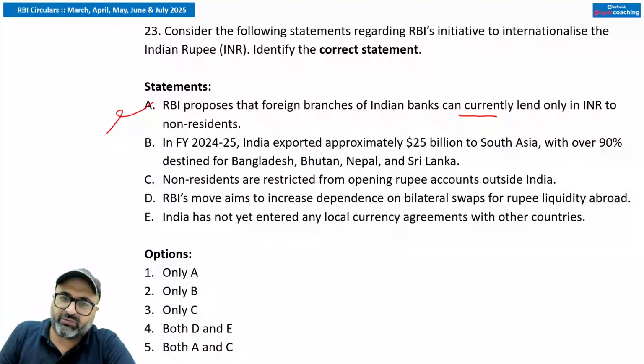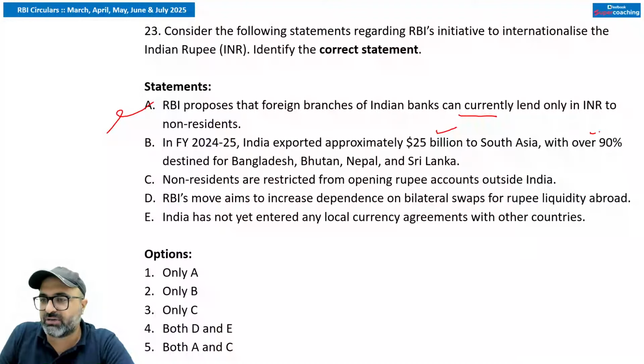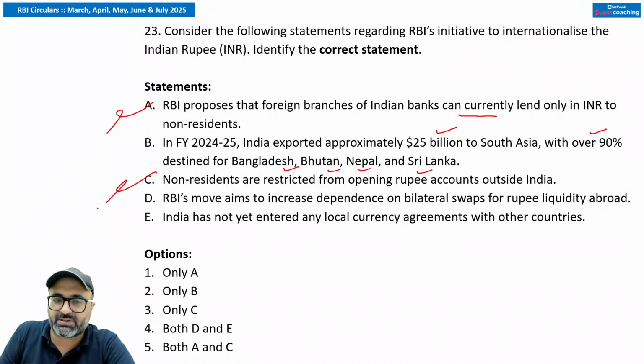Remember that. In financial year 2024-25, India exported approximately $25 billion to South Asia, with over 90% destination being Bangladesh, Bhutan, Nepal, and Sri Lanka. That is absolutely correct. Non-residents are restricted from opening rupee accounts outside India. This is wrong. They are now allowed. RBI's move aims to increase dependency on bilateral swaps. No, sir. To decrease the dependency on bilateral swaps.